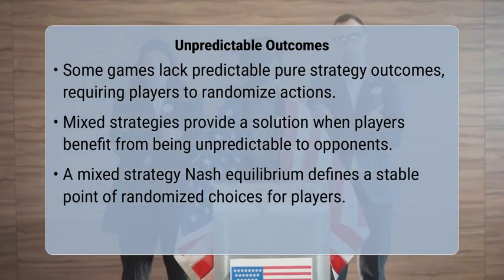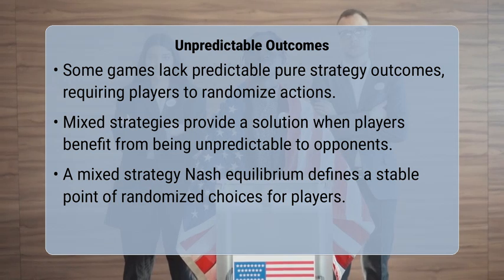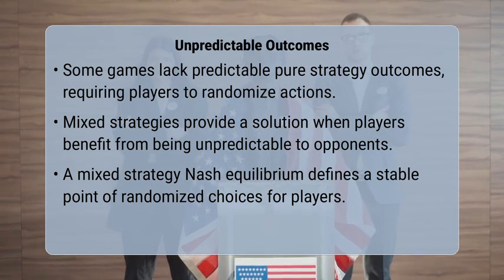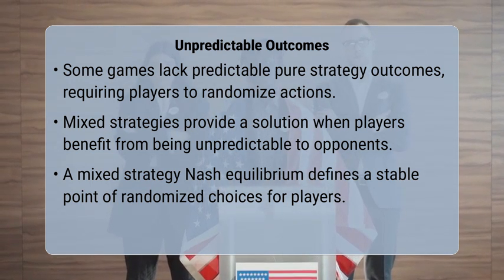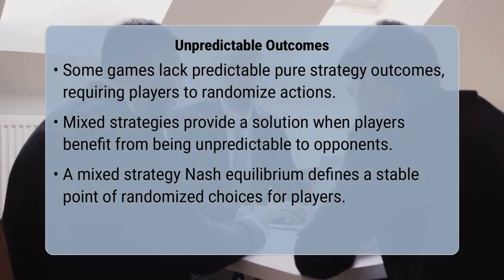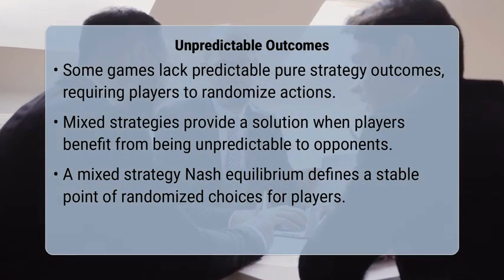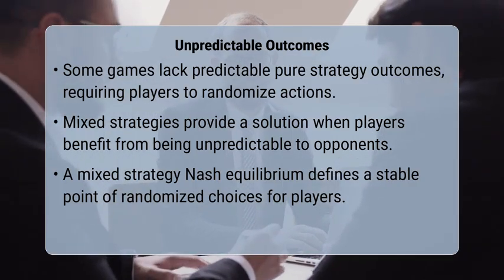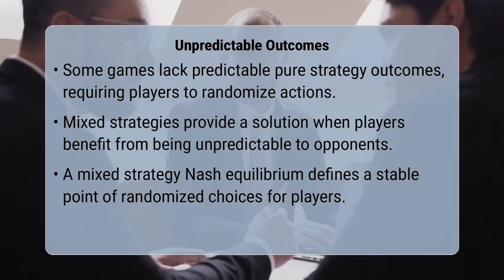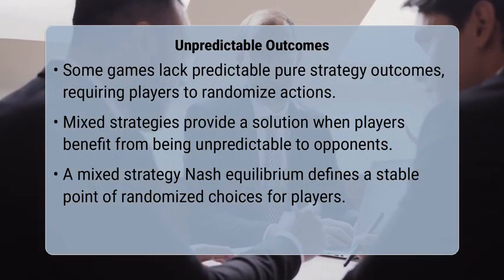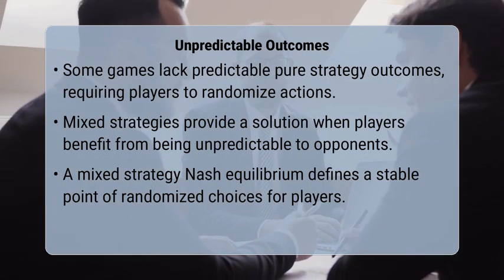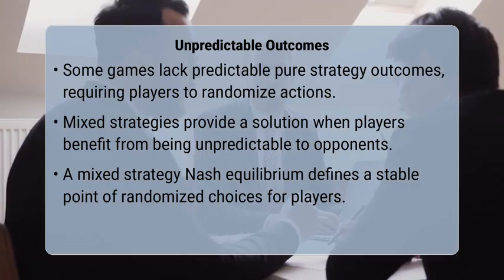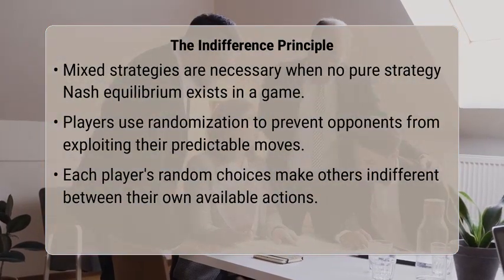To calculate a mixed strategy Nash equilibrium, you determine the probabilities with which each player should choose their available actions so that all other players are indifferent between their own pure strategies. Essentially, each player randomizes their choices in such a way that no one can gain an advantage by unilaterally changing their strategy, even if they knew what the other player was going to do.